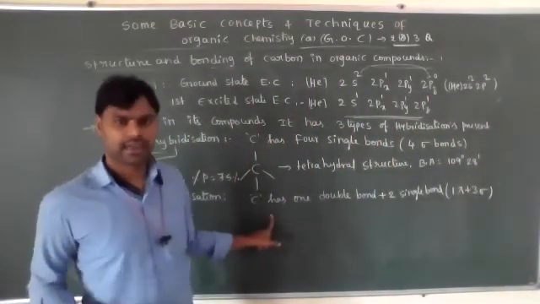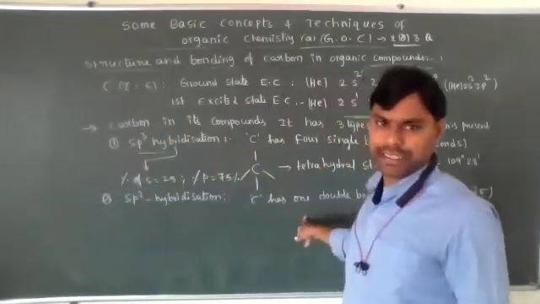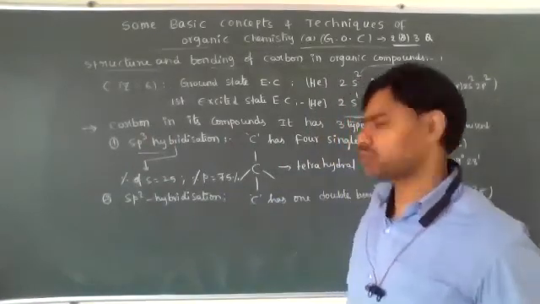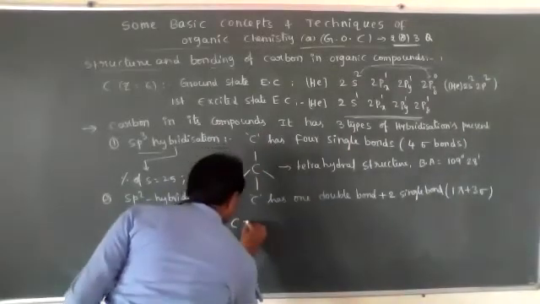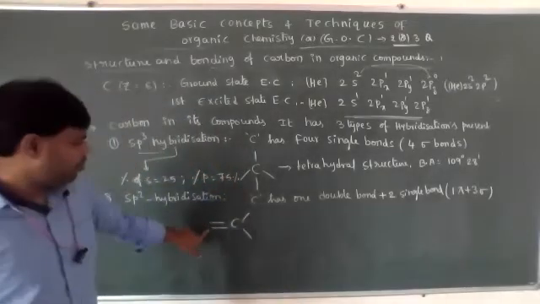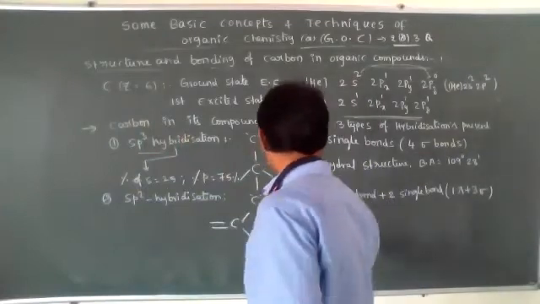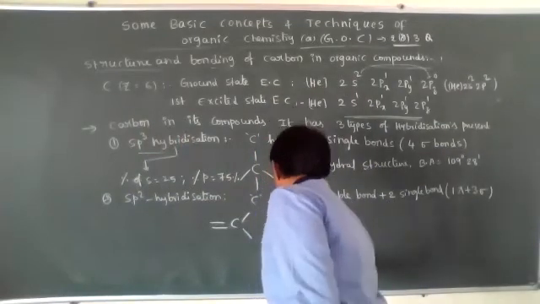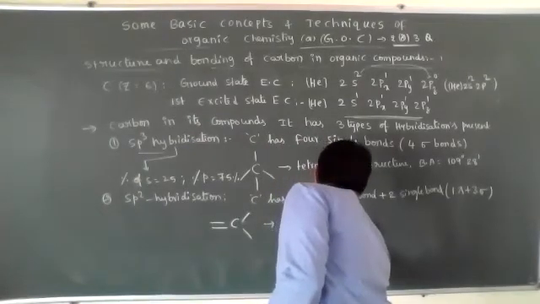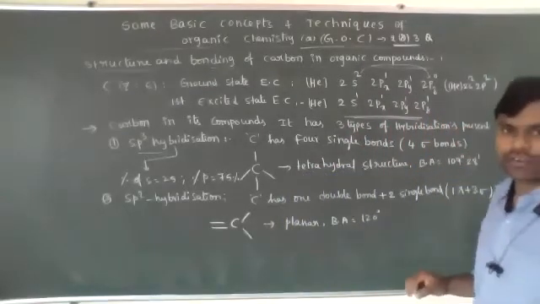If a carbon atom has at least one double bond present, its hybridization is sp2, like one double bond and two single bonds. The geometry is planar and the bond angle is 120 degrees.